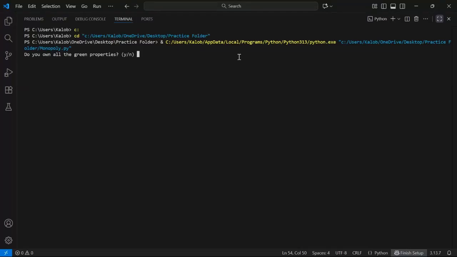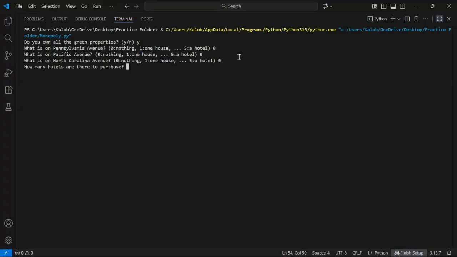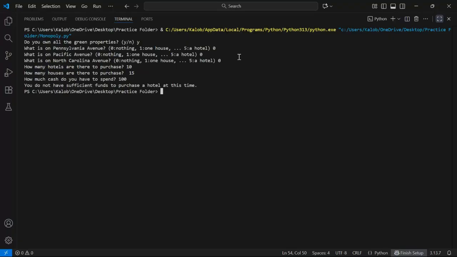First test case, does not own enough. No, I don't own any. Second test case of poor. Yes, I own them. I have nothing on it. I have 10 hotels and there's 15 houses, but I only have $100. I don't have enough money.